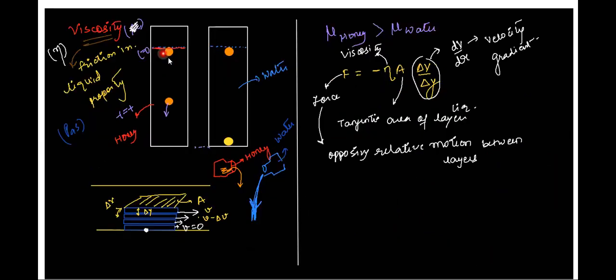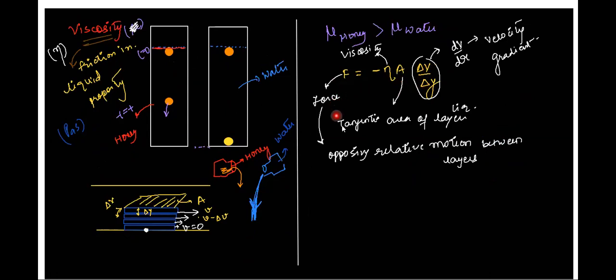Then we saw in brief what is viscosity, right? The property of the liquid because of which there is resistive force acting between the layers of the liquid. We saw how viscous force is given by minus eta into A times velocity gradient, or change of velocity per unit length. It's called velocity gradient, right? This is the value of viscous force.